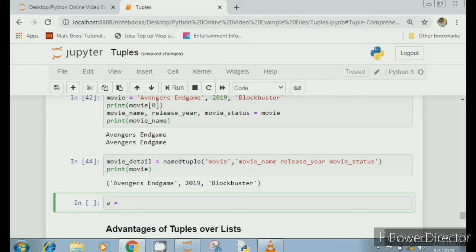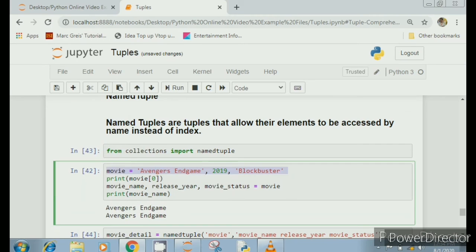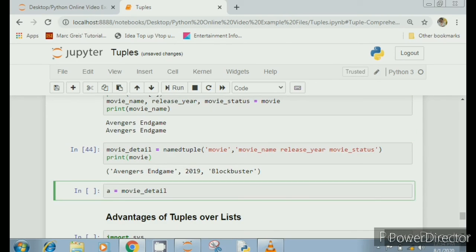You can also assign this movie_detail variable that we just created to another variable, and let's see how to use this. Let's copy this and paste it here. Now there are three ways with which you can use the named tuple concept. Let's use the three ways here.